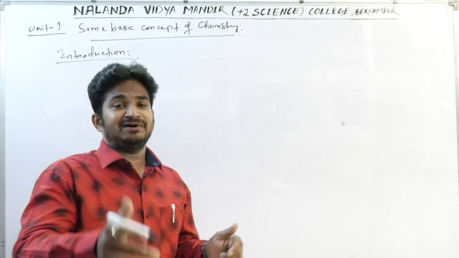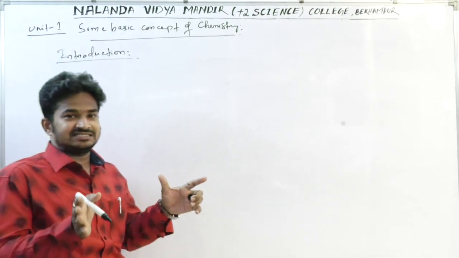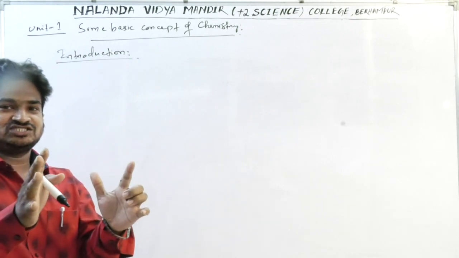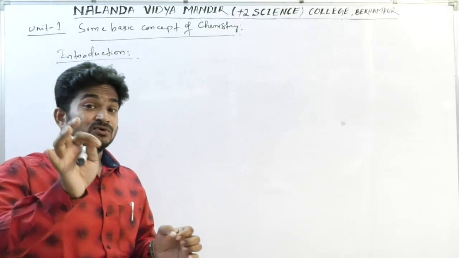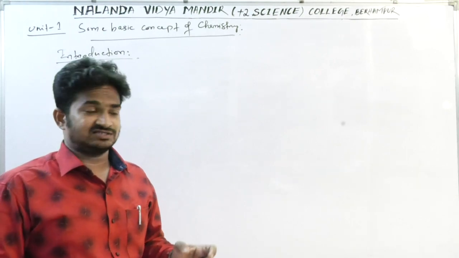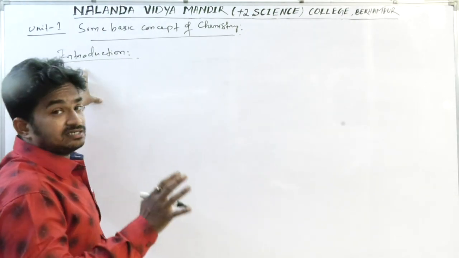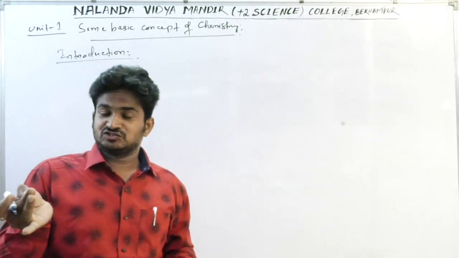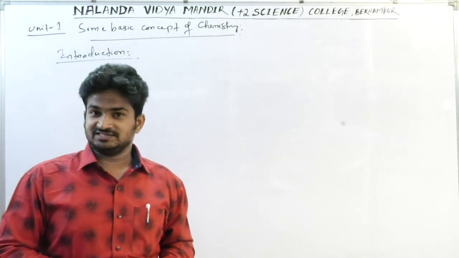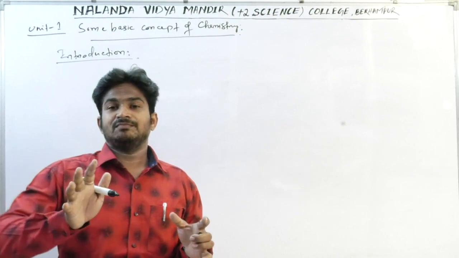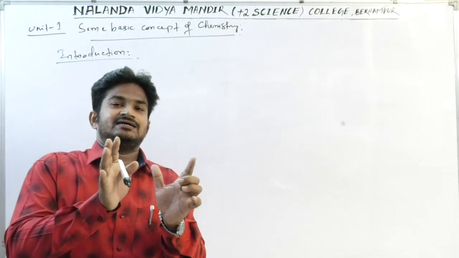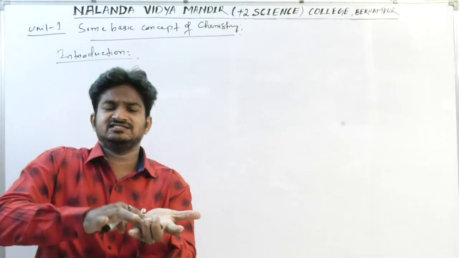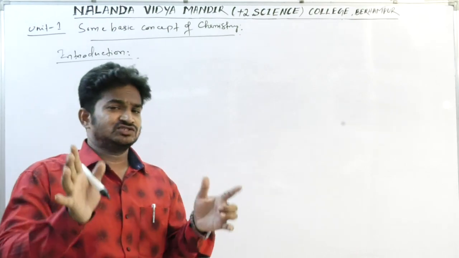Before getting into the first topic, the introduction level, I want to know how much idea you have about this science, because you have recently chosen the chemistry stream, am I right or not? Chemistry is one of the major disciplinary subjects in science. Chemistry is the branch of science which deals with the study of composition, structure, and properties of matter. After 10th class you generally have three streams: science, commerce, and arts. So you have chosen science.